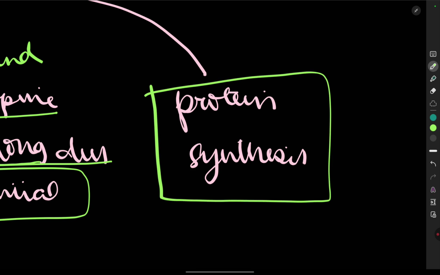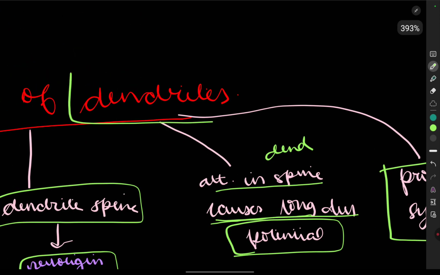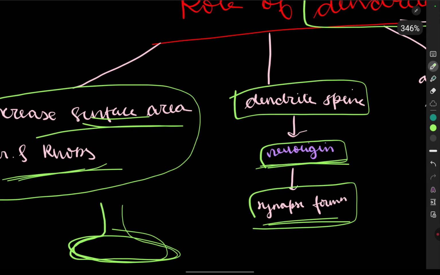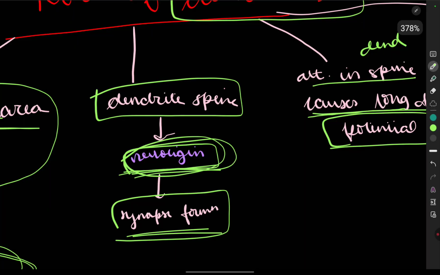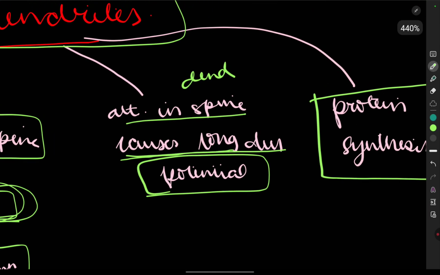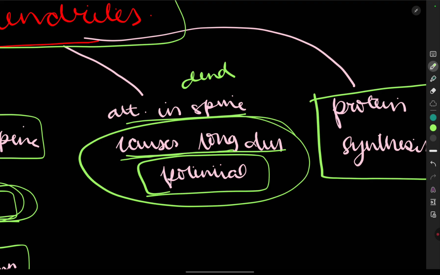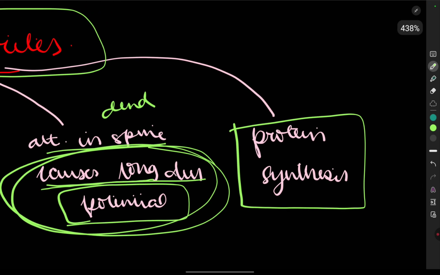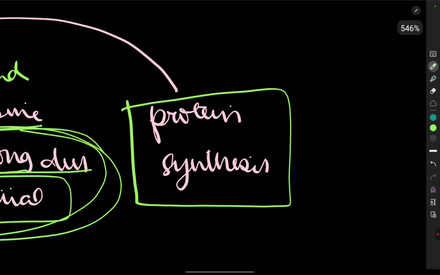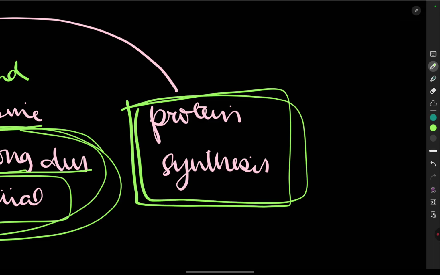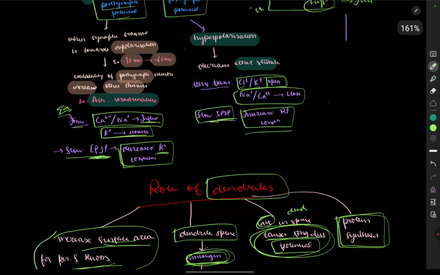And the dendrites help in protein synthesis. So what are the roles? Increasing the surface area, release of this chemical causes synapse formation, long durational potential due to alteration in the dendritic spine, and helping in protein synthesis. So we are done with this.